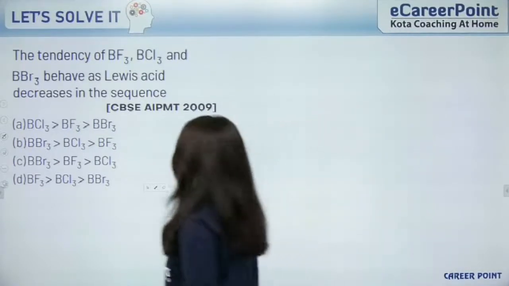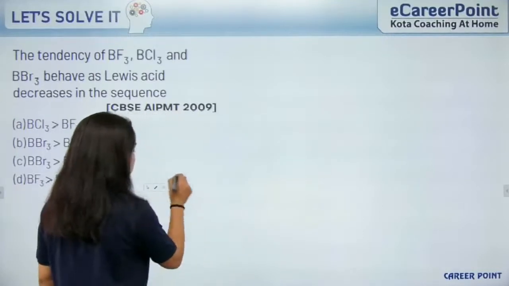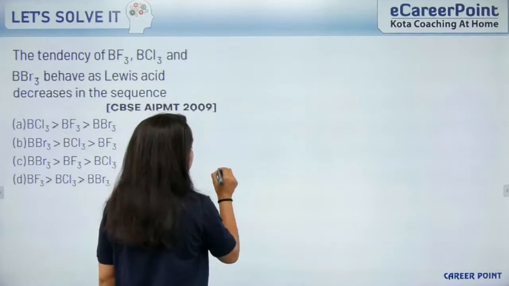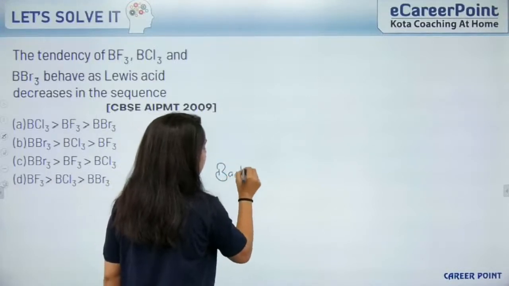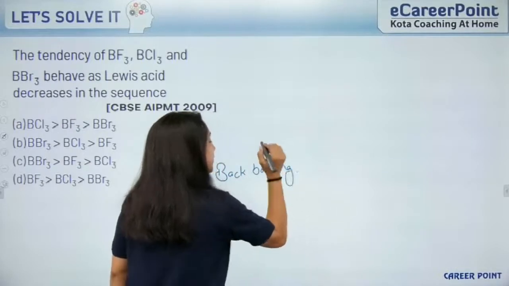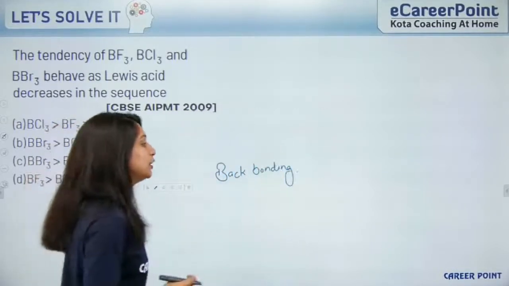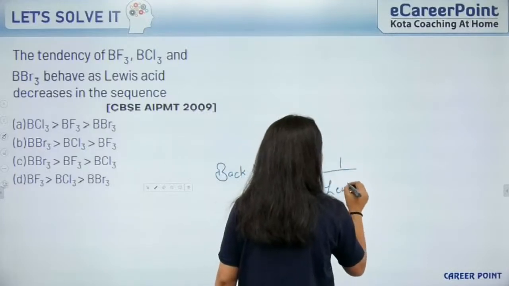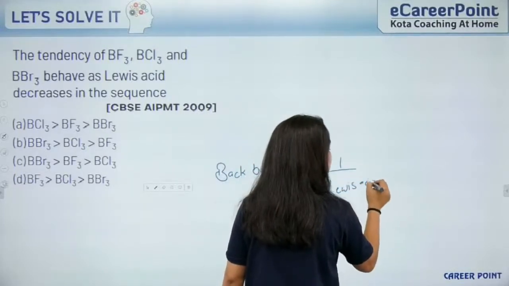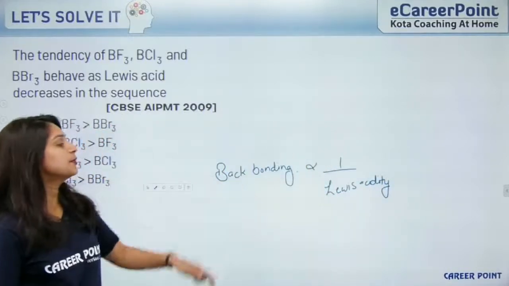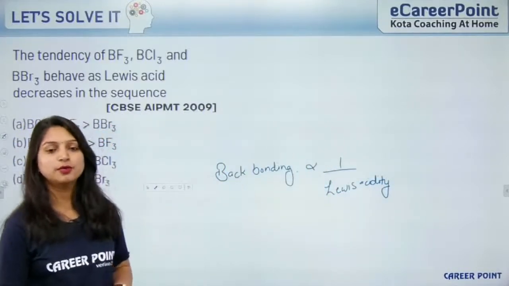Now see, you all know that back bonding concept. Everybody knows about the back bonding concept. If there is back bonding in the molecule, that means its Lewis acidity will decrease. Yes, Lewis acid character is inversely proportional to the back bonding of that molecule.